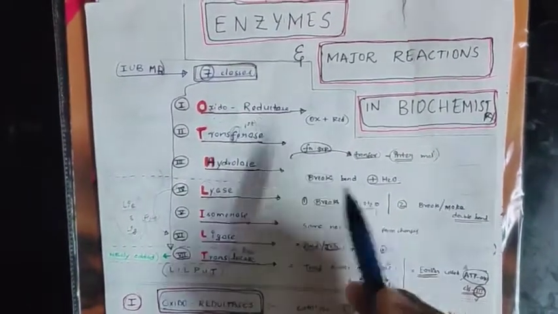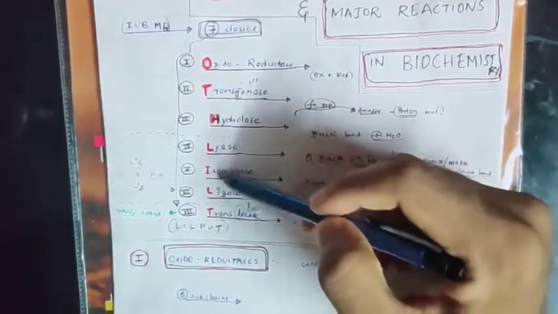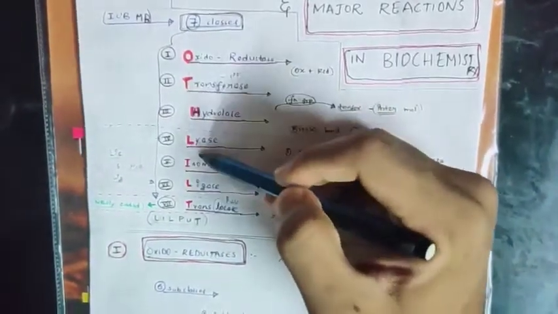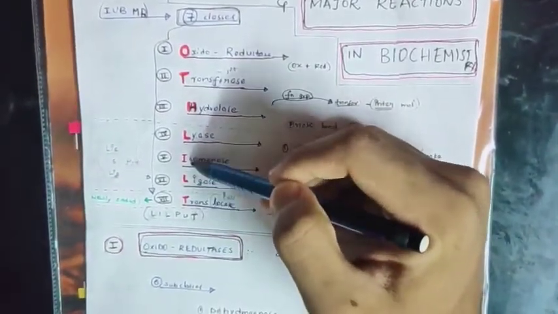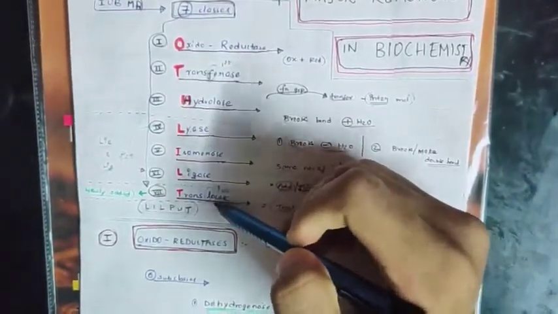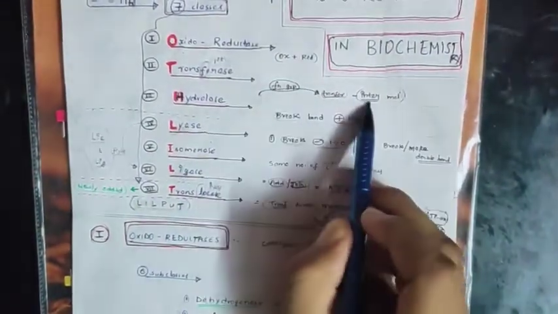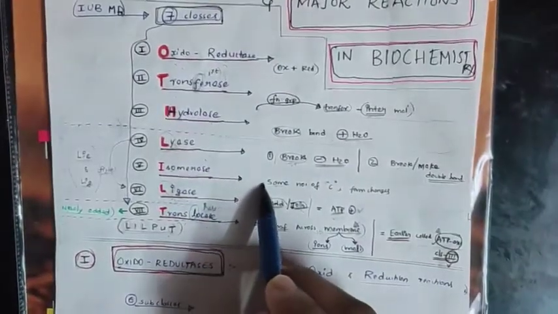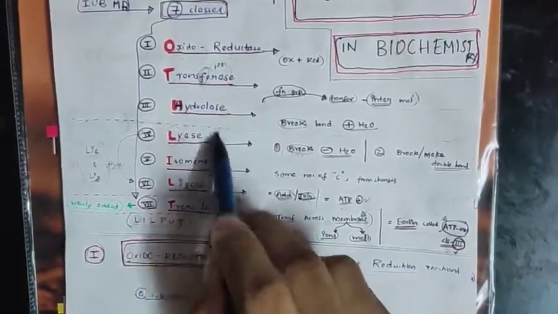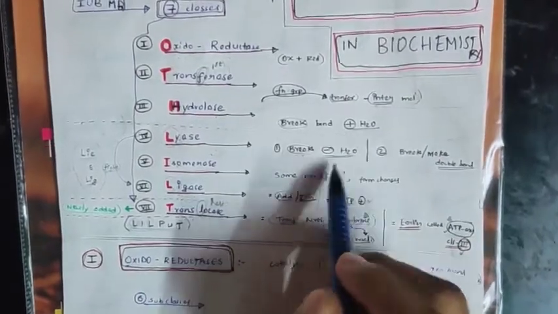Coming to this one, we have 7 classes. Just remember oath, lilt. If you want, you can use a mnemonic like oath, lilt. Here, T first, last: lyase, isomerase, and ligase. Here you should remember intra means isomerase, inter means transferase. That is the difference between these two. What is the difference between these two? Breaking with water, breaking without water.